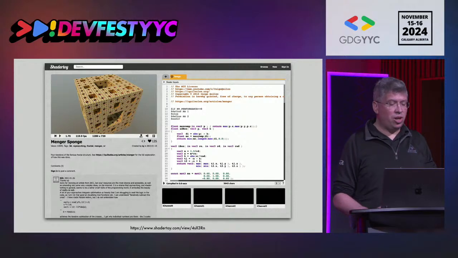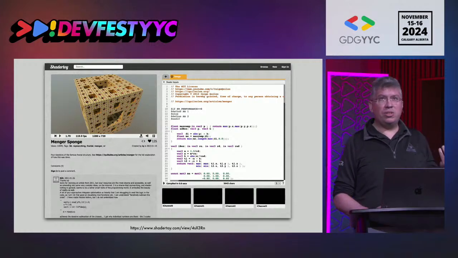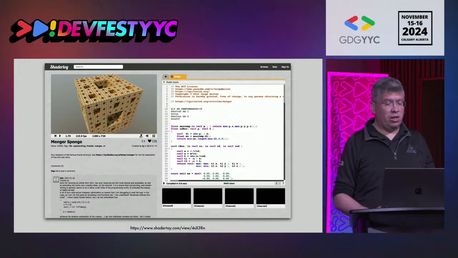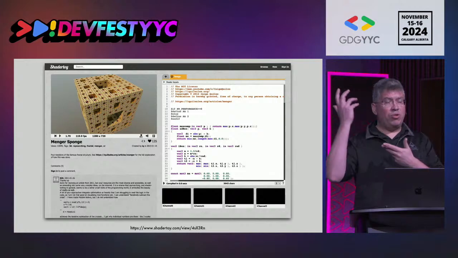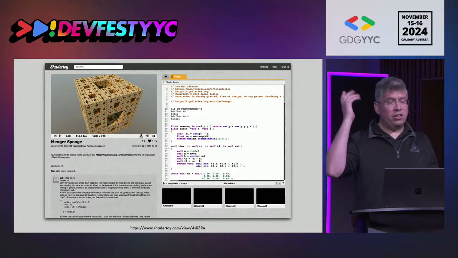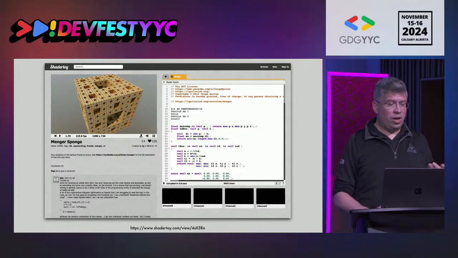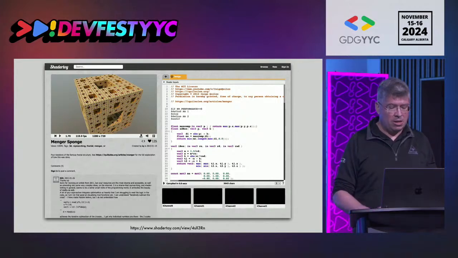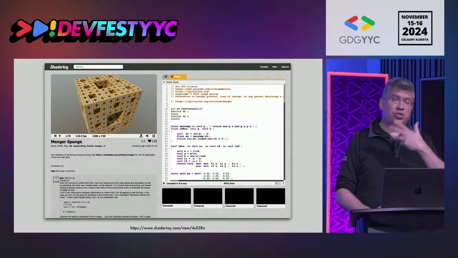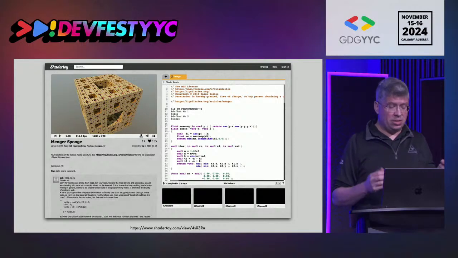Right here, you're seeing a screenshot of a website called Shadertoy. When you're writing shader code nowadays, Shadertoy is effectively the Wikipedia of shading programs, or a bit of a mix between GitHub and Wikipedia, if you will. What people do is bring up their shader code in the browser. You have a little editor on the right, and you can live see the results of the code you're running in the web browser for your shaders. So here we have a Menger sponge. It's a fractal type of structure in 3D that's being displayed. There's a lot of fancy programming techniques behind this, but this program is actually a couple of hundred lines of code long, and it can produce very fancy graphics.